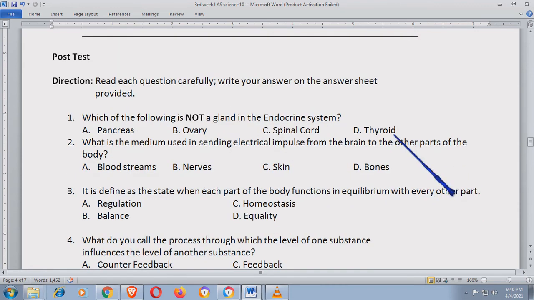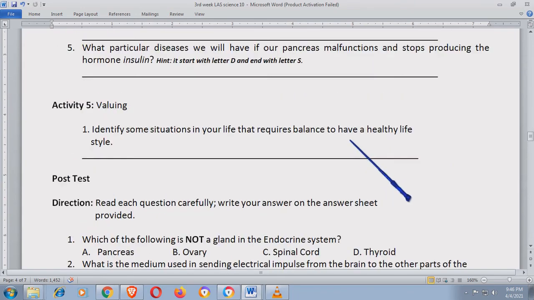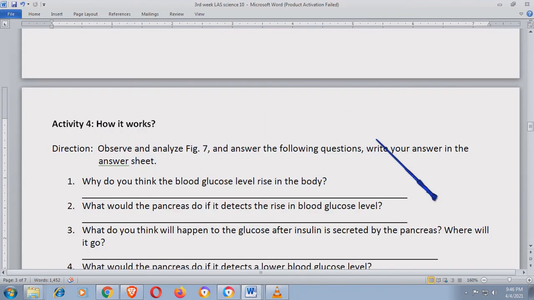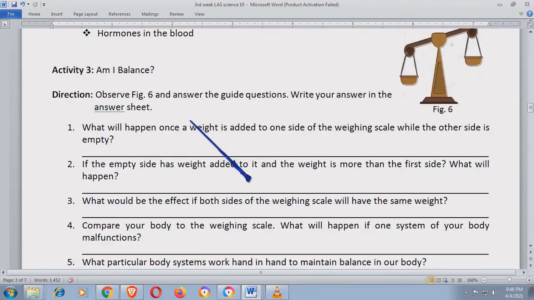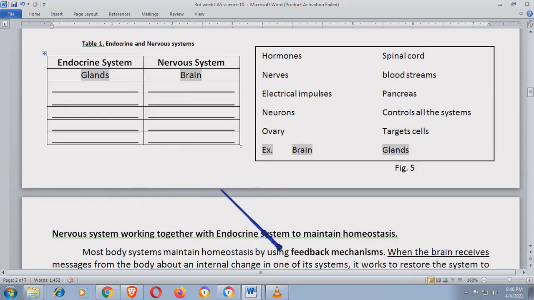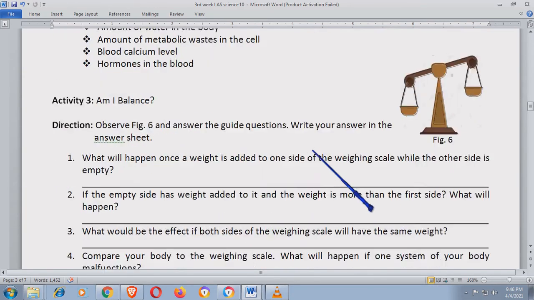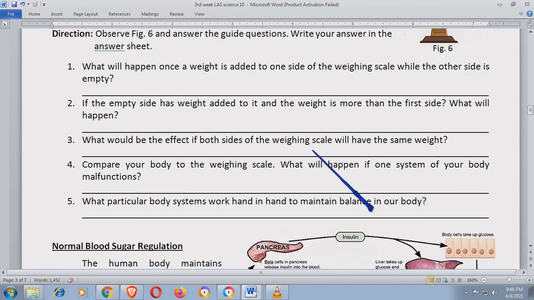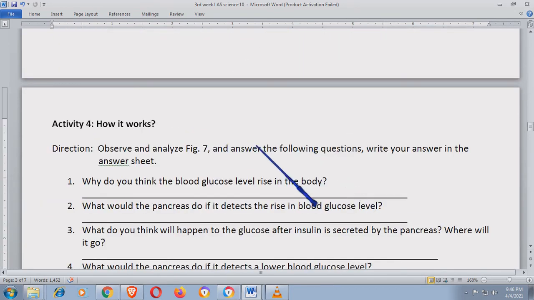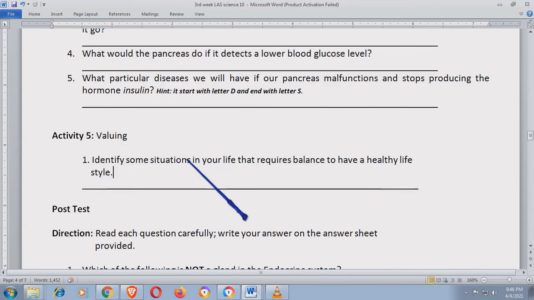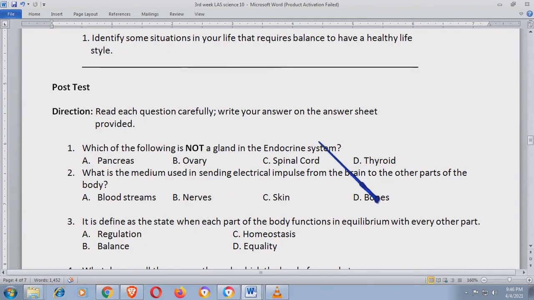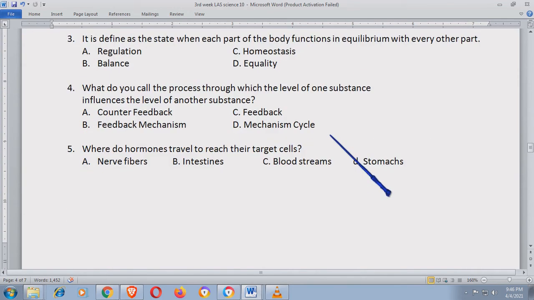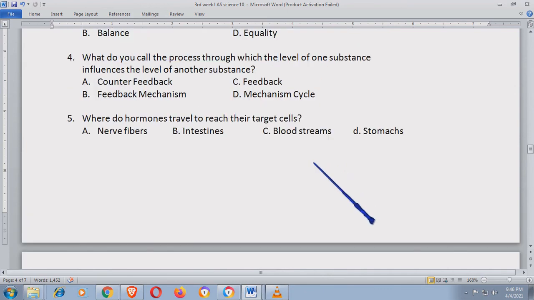Which of the following is not a gland in the endocrine system? Naku, sobrang dali. Dinalian ko talaga yung LAS kasi pag nakita ng bata na nahihirapan siya at hindi niya maintindihan, iiwanan niya yan. Mapapatingin yan sa answer key. No? So, ito wala po itong answer key because I know that if they are going to read this one, they will understand kung ano yung nangyayari, kung ano yung ginagawa nila.